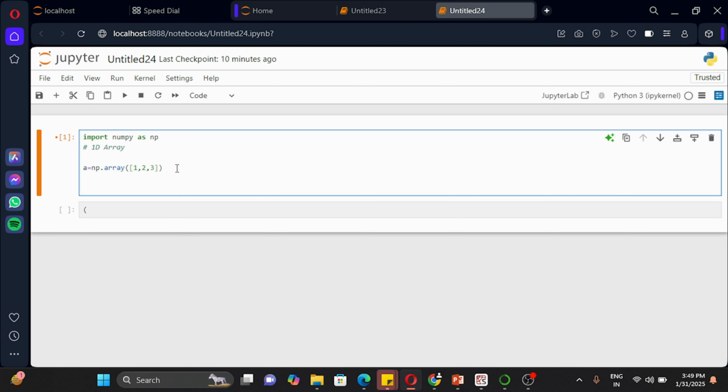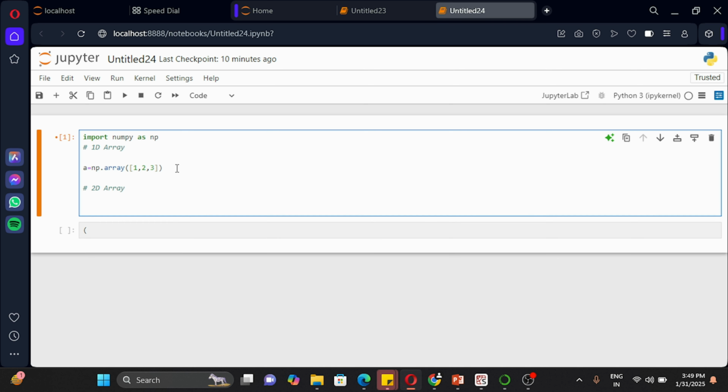Now I'm going to create the 2D array. Let me quickly create the 2D array. I'm just commenting it to make sure we are creating a 2D array. In the same way you can take a variable b is equal to np dot array, and we are going to create a 2D array here.